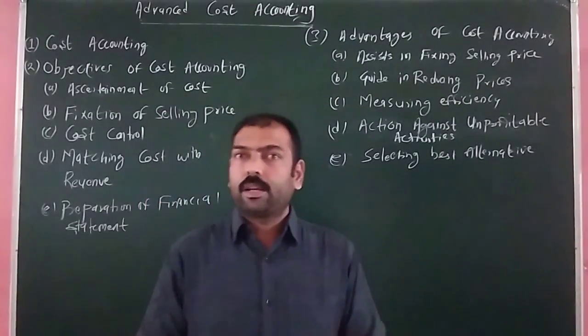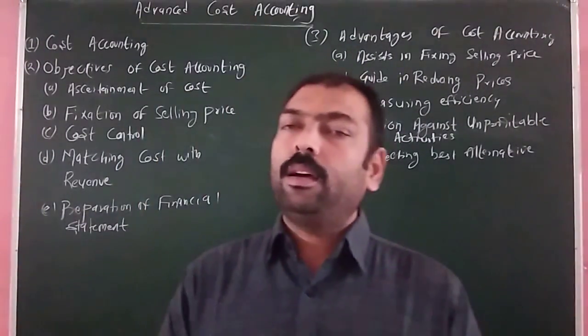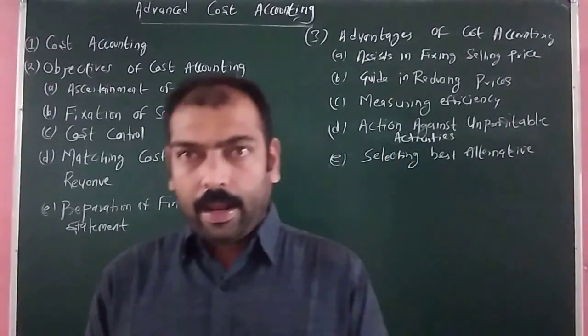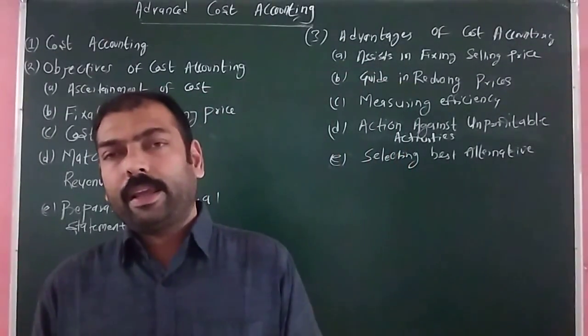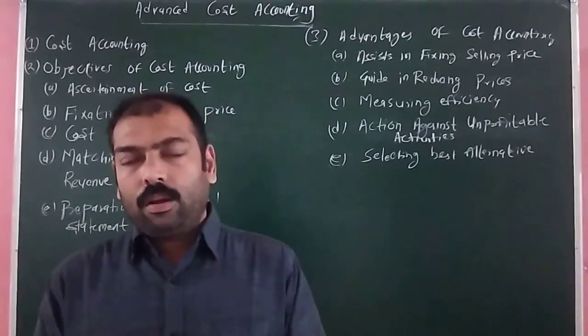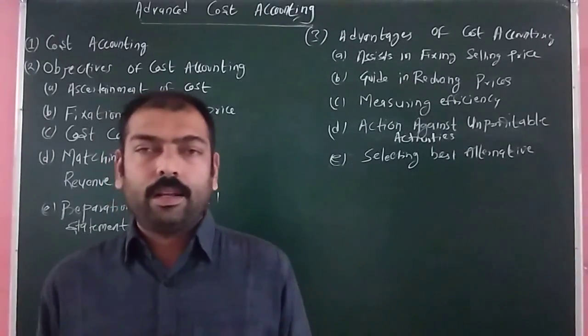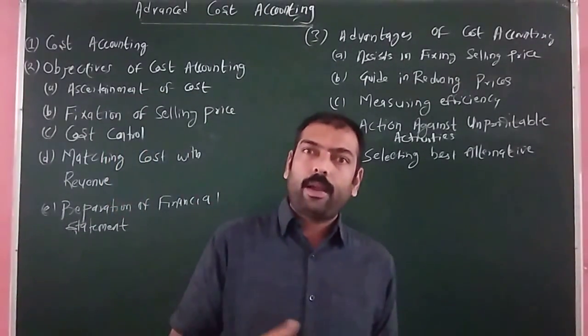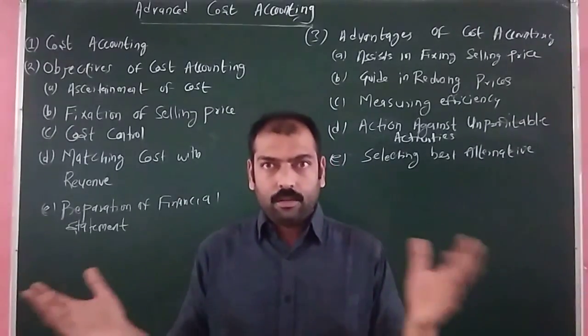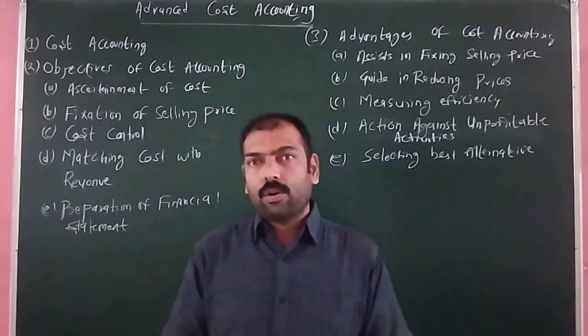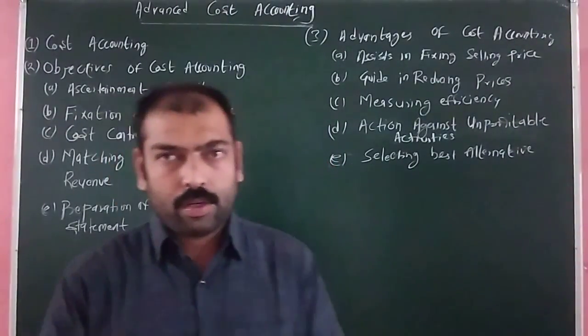So that information has not been provided by financial accounting, and it fails to answer various questions. That is why we are studying a new branch of accounting, that is cost accounting.